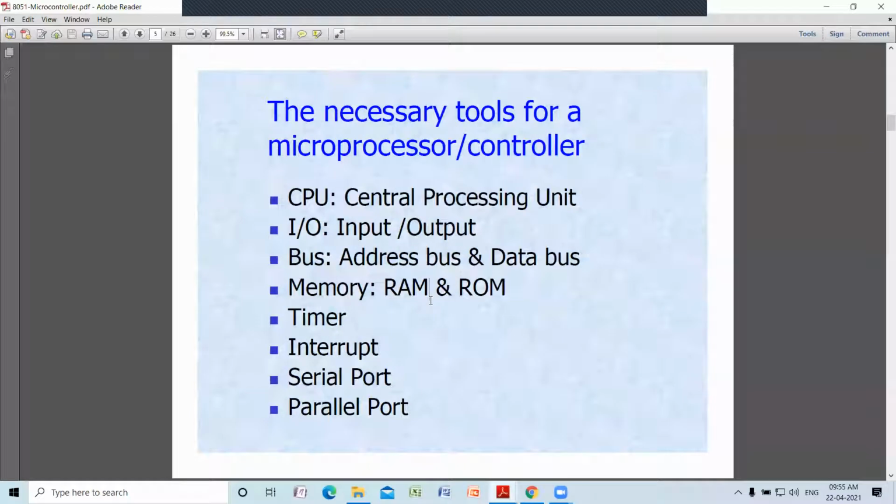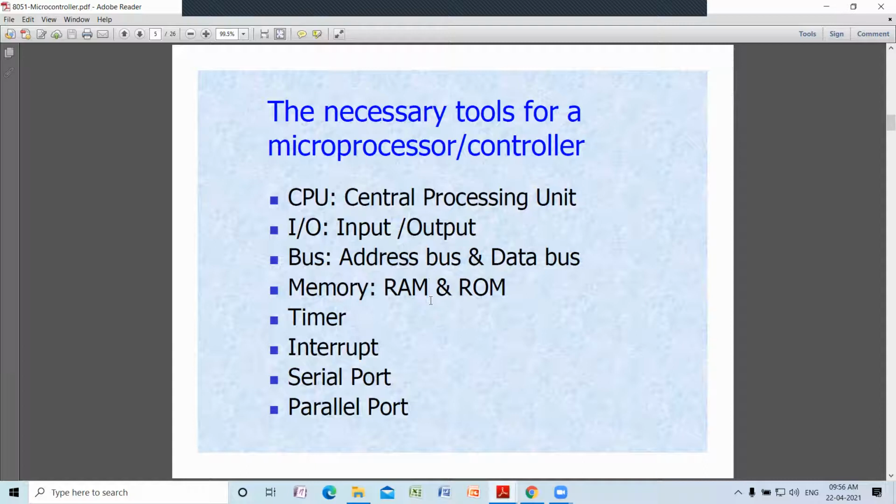Timer is a device which generates the clock signals, timing signals. Interrupt is a facility where an external device interrupts the processor to get its service. Maybe you are transferring some bulk data. At that time there will be an interrupt to the processor saying that the bulk data needs to be transferred from one place to another place. For handling the interrupt, a special routine called the interrupt service subroutine is there.